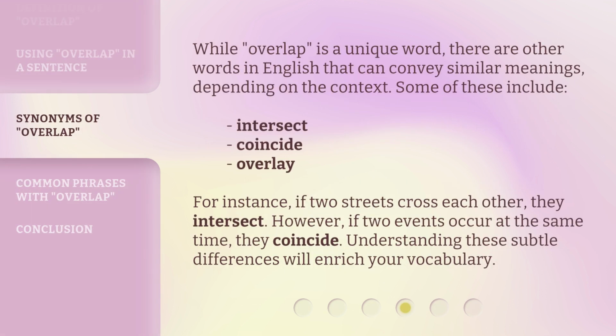While overlap is a unique word, there are other words in English that can convey similar meanings, depending on the context. Some of these include intersect, coincide, overlay. For instance, if two streets cross each other, they intersect. However, if two events occur at the same time, they coincide. Understanding these subtle differences will enrich your vocabulary.